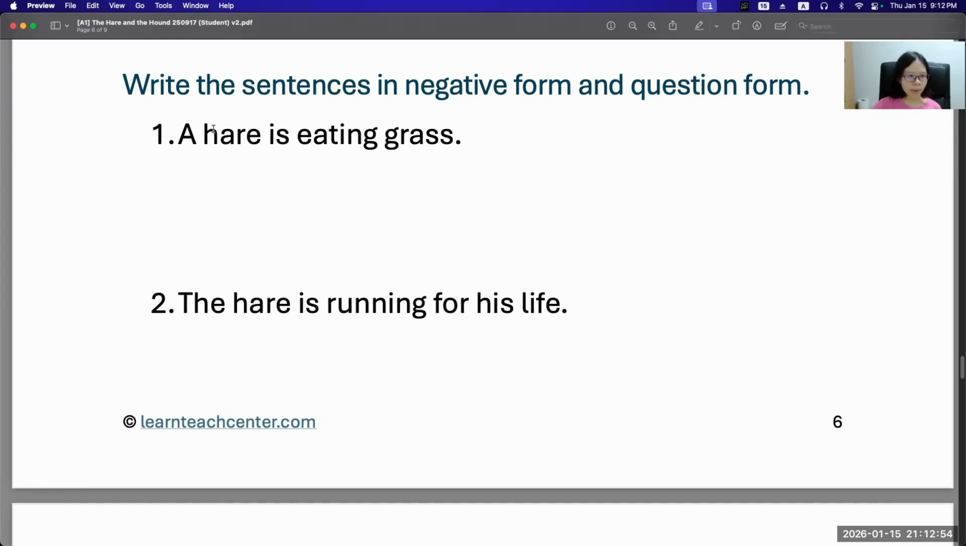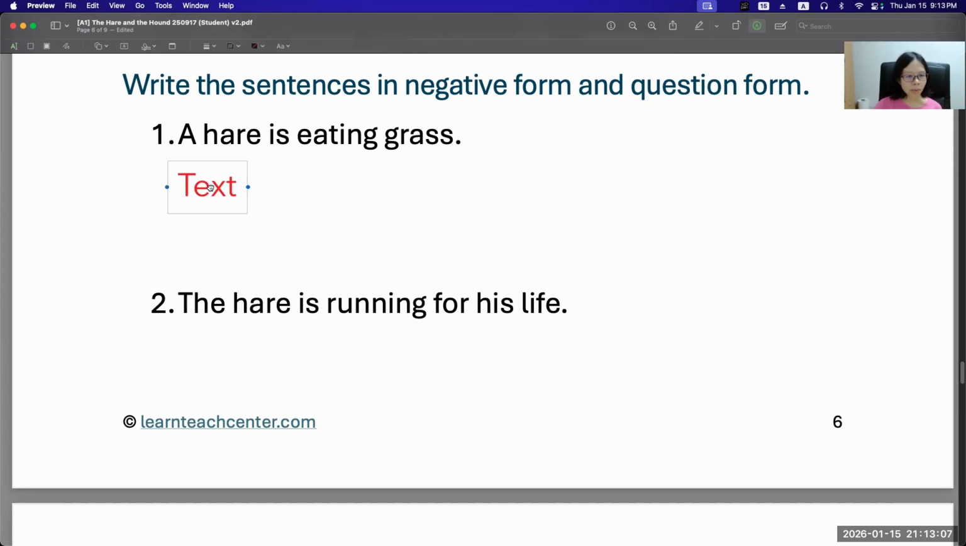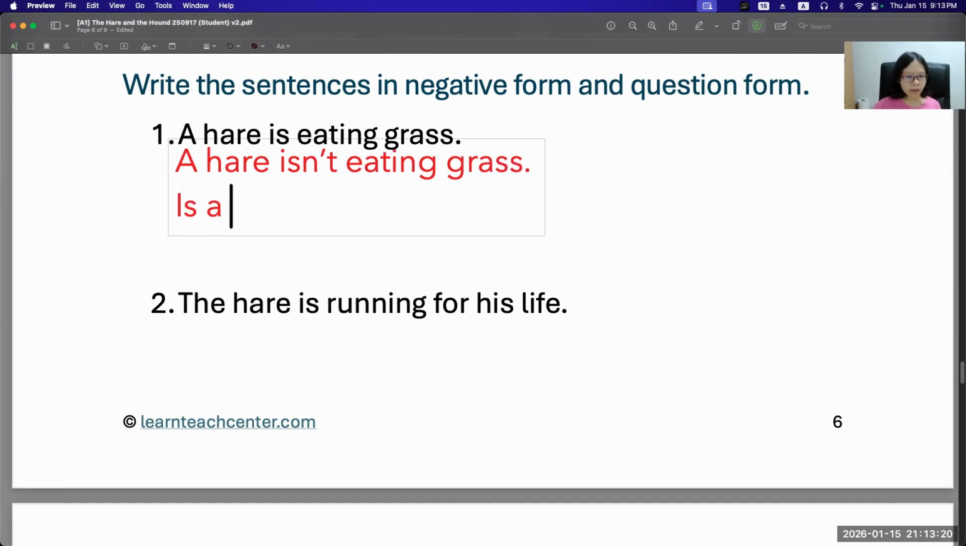Let's do this grammar practice. Write the sentences in negative form and question form. Number 1, a hare is eating grass. A hare isn't eating grass. Is a hare eating grass?